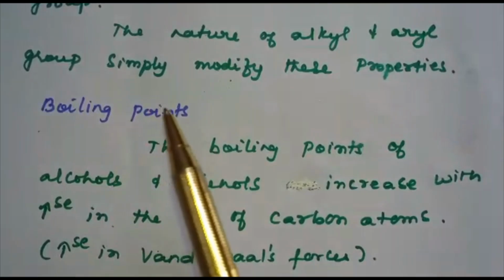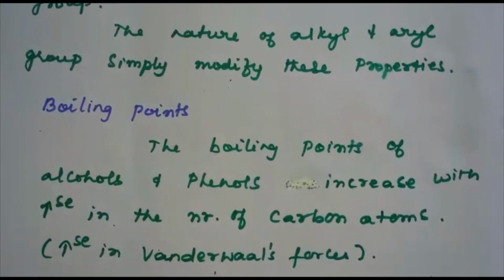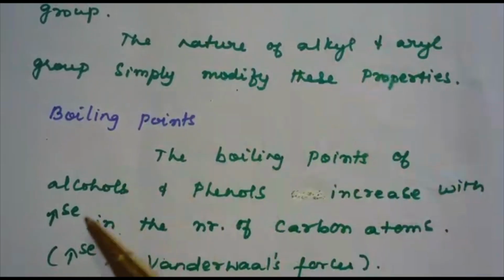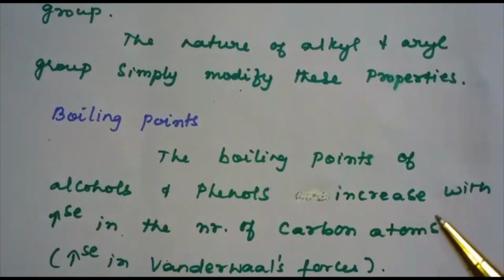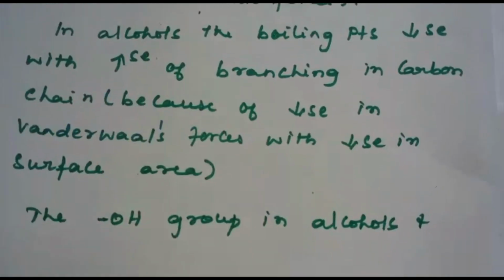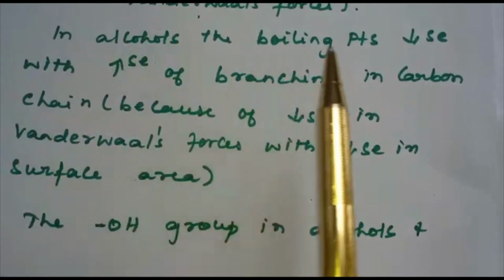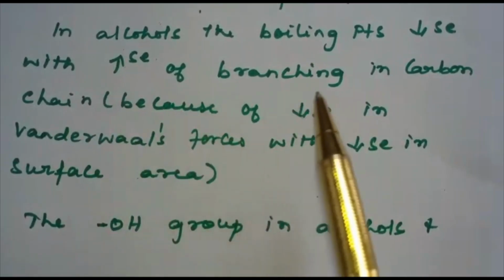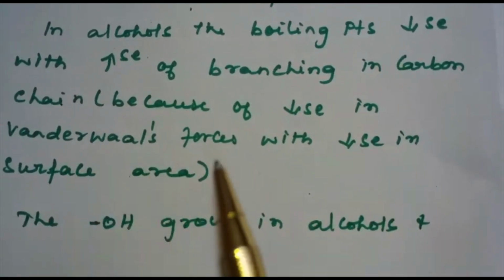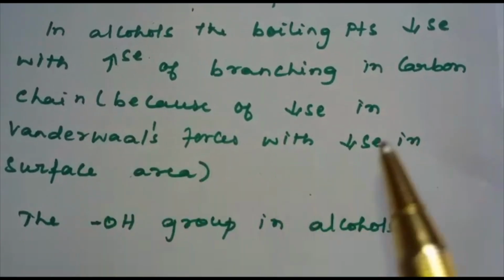Next is the boiling points of alcohols and phenols. The boiling points of alcohols and phenols increase with increase in number of carbon atoms. This is because of the increase in van der Waals forces. In alcohols, the boiling points decrease with increase of branching in the carbon chain. This is because of the decrease in van der Waals forces with the decrease in surface area.